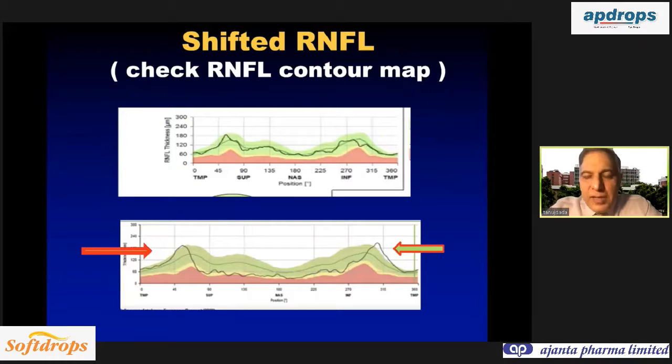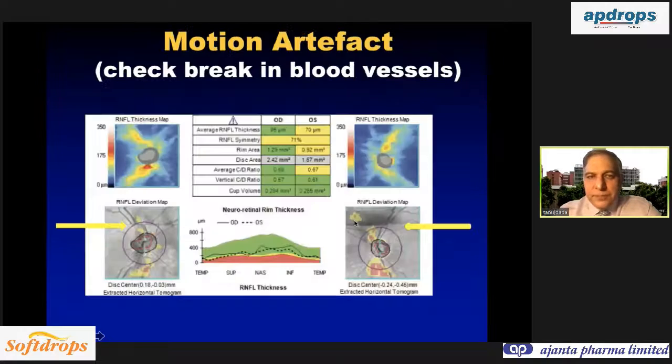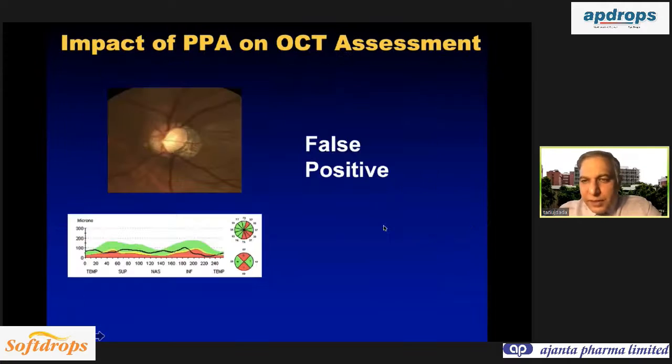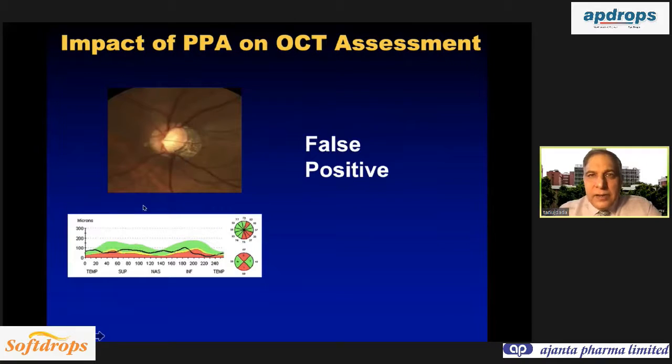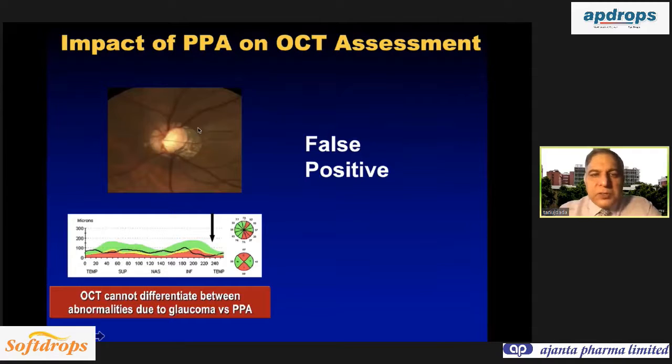And in patients of myopia, you might get a temporal shifting of the RNFL peak. So RNFL is normal, but it is shifted temporally, and you might get a false positive error. So remember, this is not glaucoma, it is just shifting of the peaks temporally. Then sometimes if you have a motion artifact, you get a break in the blood vessel, like this patient. And if there is a large area of peripapillary atrophy, that may give you a false positive result. Then you have to increase the scan circle.